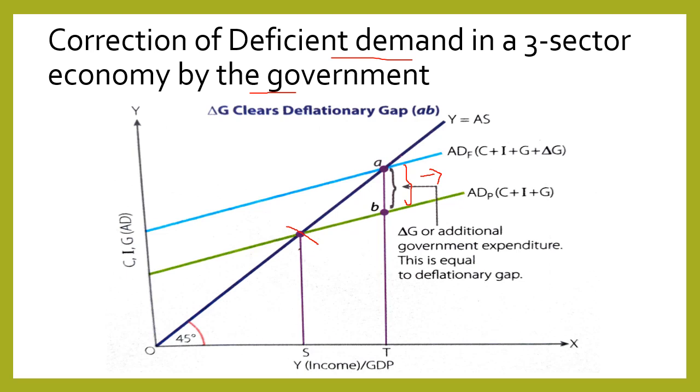To correct this problem, the government will increase its expenditure so that equilibrium can reach point A, where output has increased from OS to OT and we achieve the equilibrium level of output along with fuller utilization of resources.